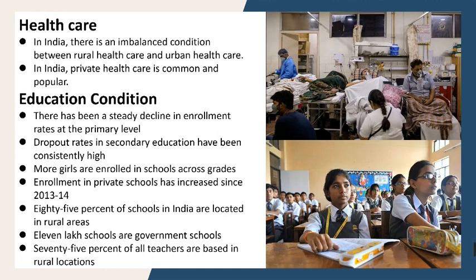Education conditions. There has been a steady decline in enrollment rates at the primary level. Drop rates in secondary education have been constantly high. More girls are enrolled in schools across grades. Enrollment in private schools have increased. 85% of schools in India are located in rural areas. 11 local schools are government schools. 75% of all teachers are based in rural locations.